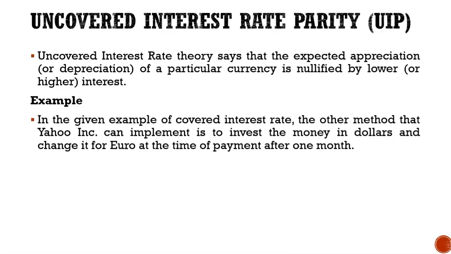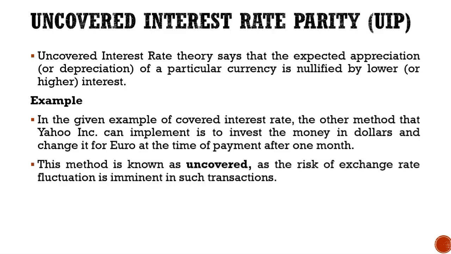Yahoo company could implement was to invest the money in dollars and change it for euro at the time of payment after 1 month. This method is known as uncovered, as the risk of exchange rate fluctuation is imminent in such transactions.